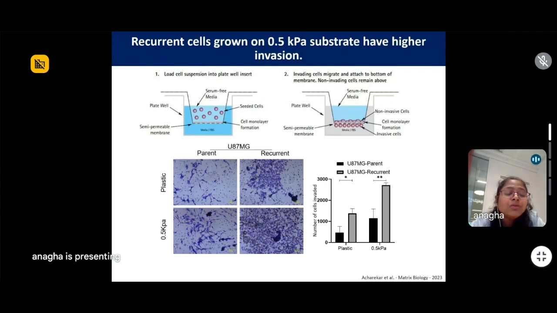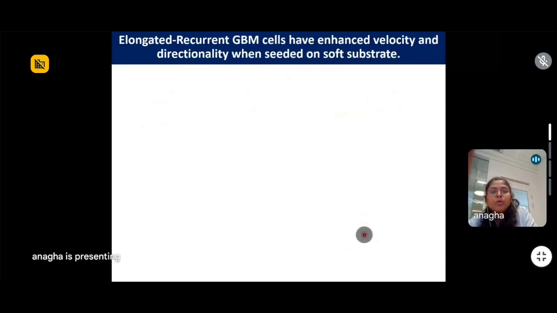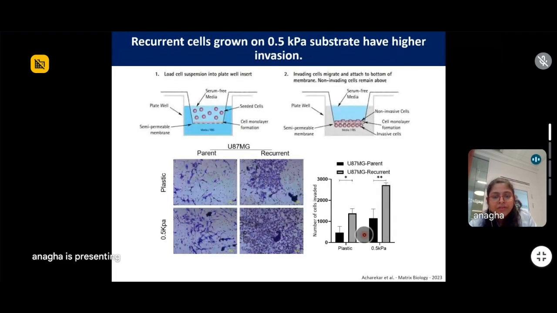So when you grow them on plastic, the recurrents are more invasive indeed. But when you grow them on softer substrate, this invasive ability is all the more augmented. And you can see this quantified here, that the recurrent cells are all the more invasive, even more than the cells that are grown on plastic. Since they were more invasive, we also wanted to see if they have higher velocity also.